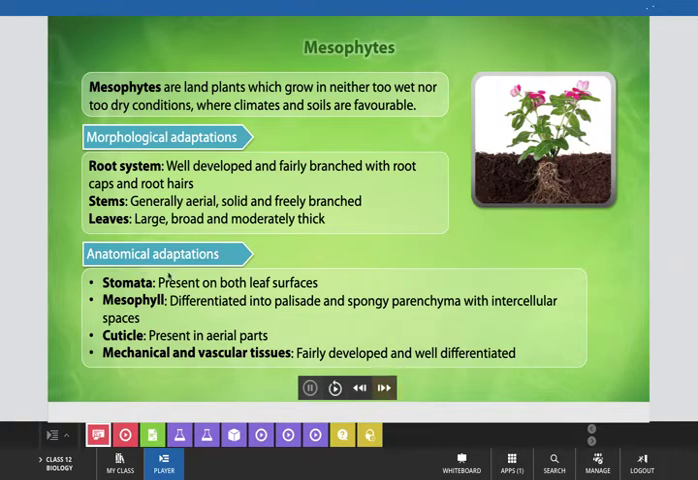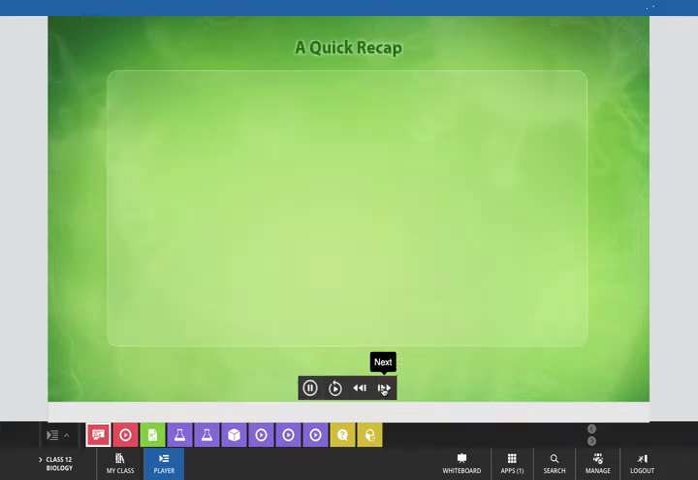In anatomical adaptation, we can discuss the stomata. Stomata are present on both leaf surfaces in equal numbers. Mesophyll differentiates into palisade and spongy parenchyma with intercellular spaces, that you have already studied in anatomy in class 11th also. Cuticle is present in aerial parts. Mechanical and vascular tissues are fairly developed and well differentiated in such type of plants which are known as mesophytes.